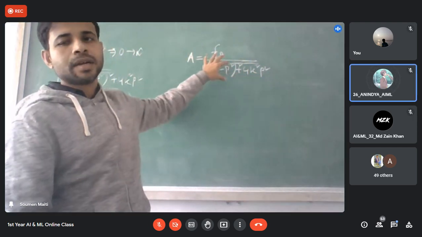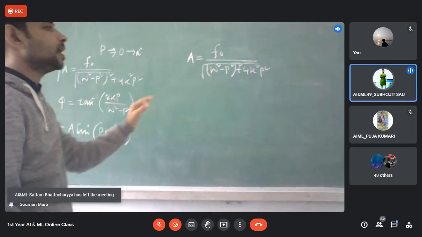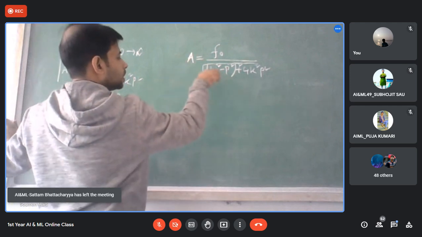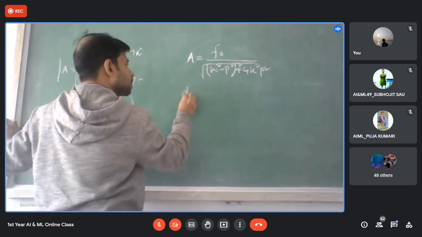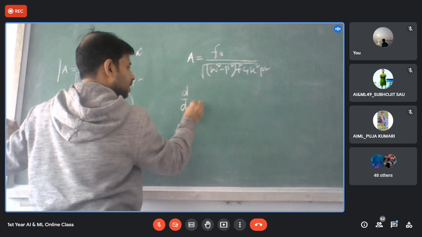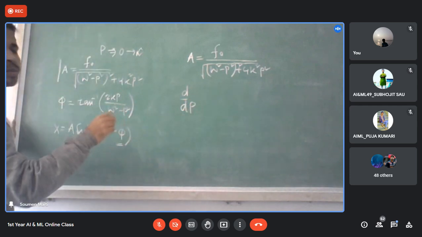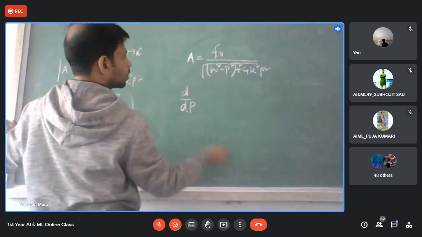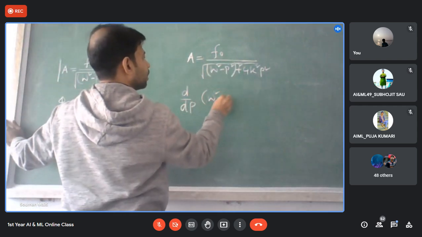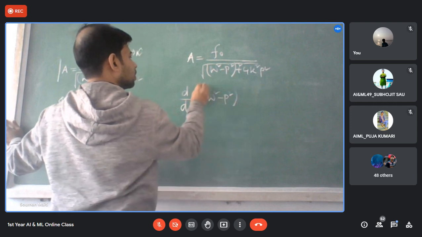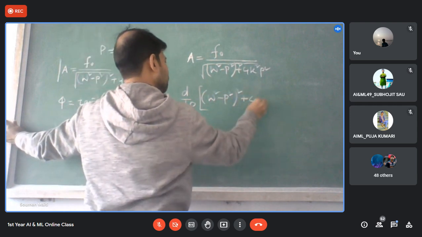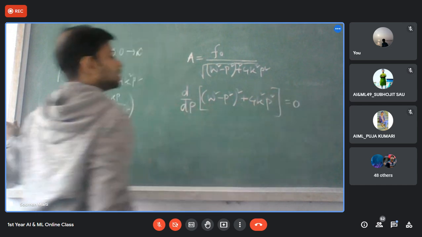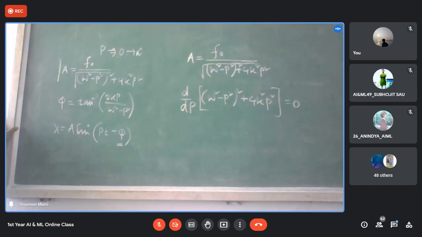So if we take the derivative of only this quantity with respect to p, there is no need to take the root: d/dp of (omega square minus p square) whole square plus 4k square p square should be 0. Is it clear to everyone?